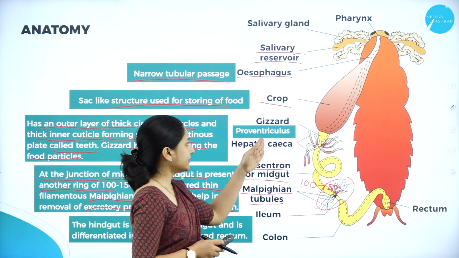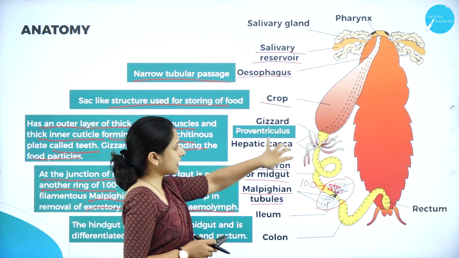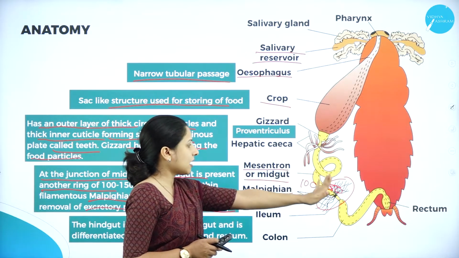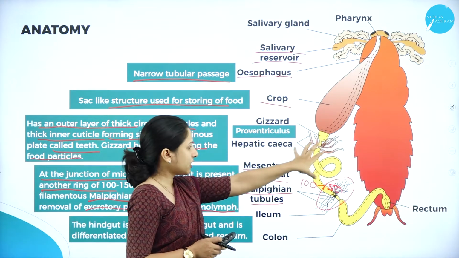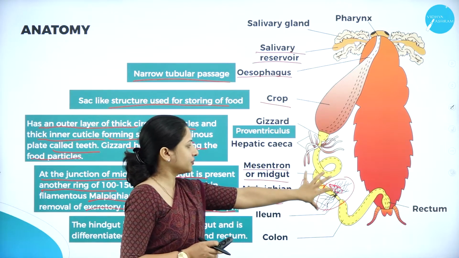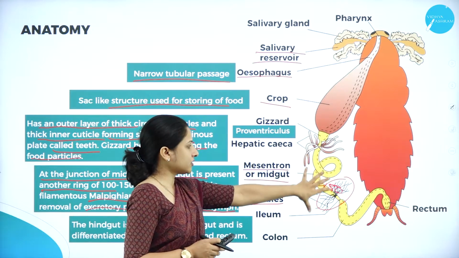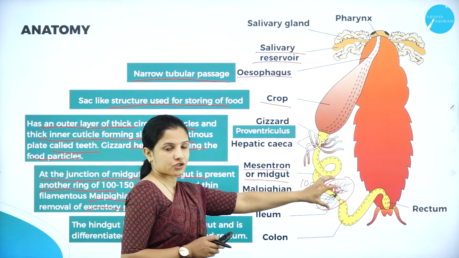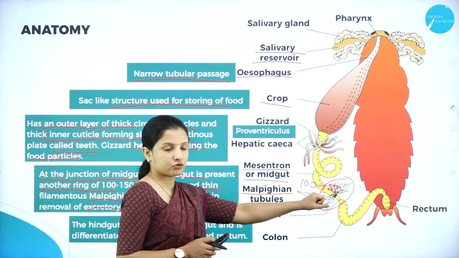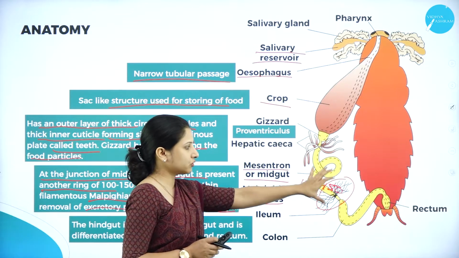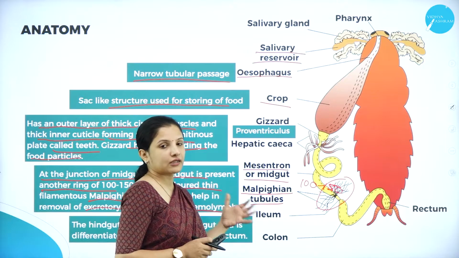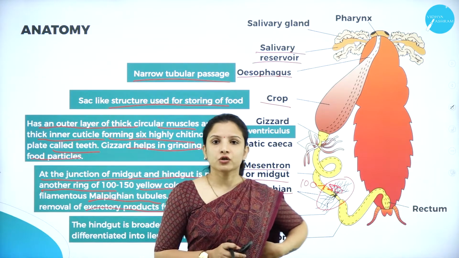As you can see, below, the gizzard is present. The gizzard extends towards the midgut and then the hindgut. Between the midgut and the hindgut are around 100 to 150 yellow-colored tubular-like structures called the Malpighian tubules, and these Malpighian tubules help in the elimination of the waste product. So that is the main function of the Malpighian tubule.